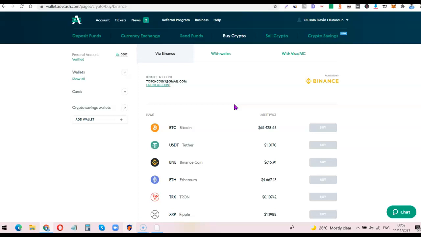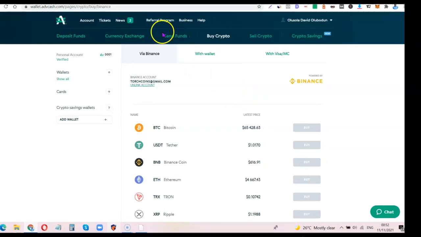Take for example, you are able to sell the coin on Binance for 550 or 570. So your profit is going to be 570 minus the 470 that your bank charged you for the deposit. This is how you make profit with Advcash dollar arbitrage using the Binance platform.